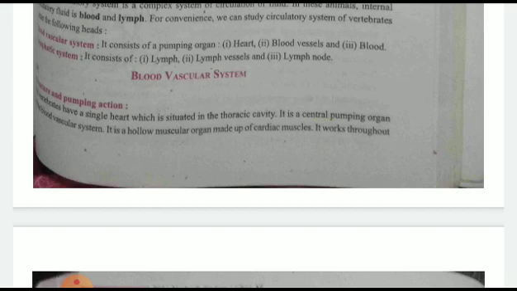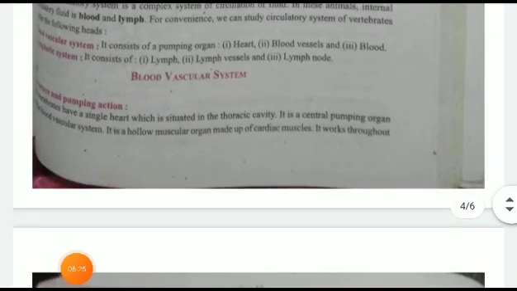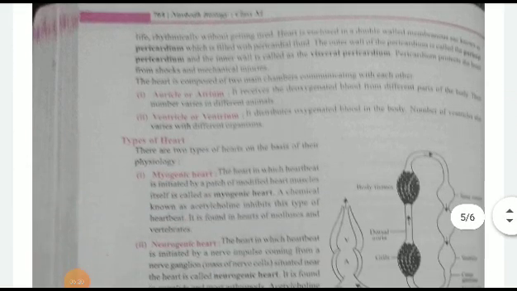Blood vascular system. In this, there is a structure with pump action in the circulatory system. As we know, the heart is divided into 4 chambers, and each chamber is responsible for the circulation of the blood. The two main chambers are auricle and ventricle. Auricle contains deoxygenated blood, while ventricle contains oxygenated blood. This may vary in different animals.